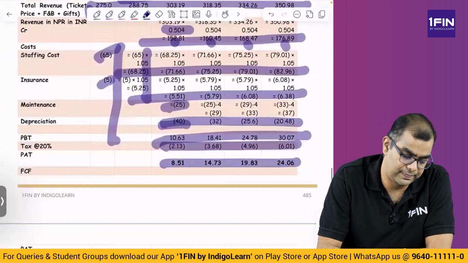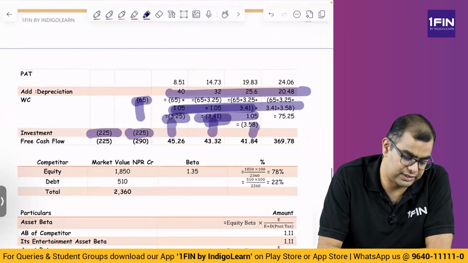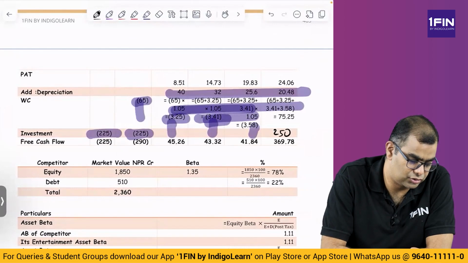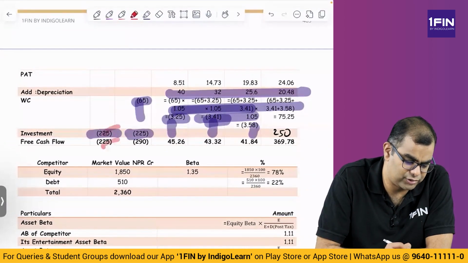So after you do this entire thing, you get back 250 crores. You get back 250 crores. So you add all of these. You add what all items? You add 225, 225 is very simple.